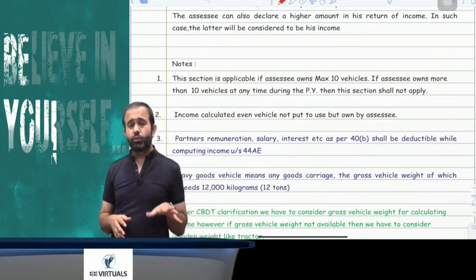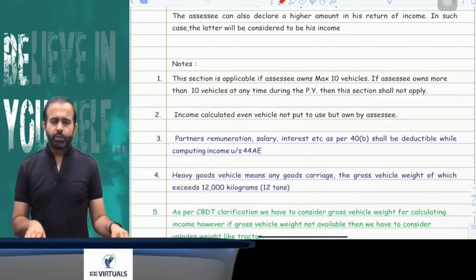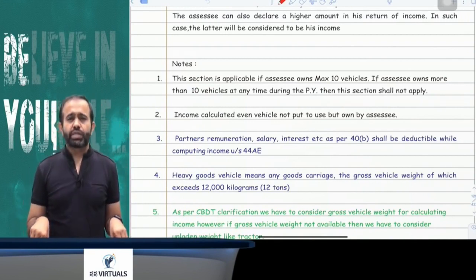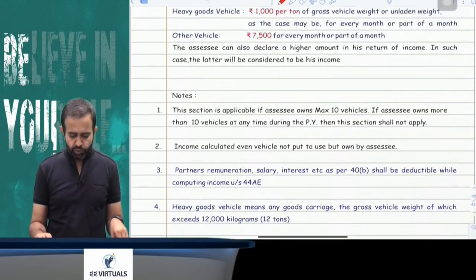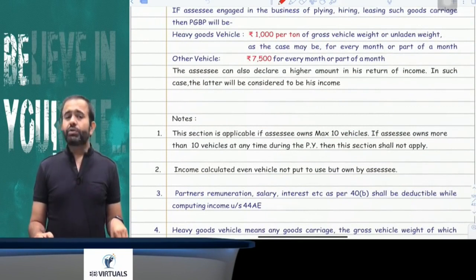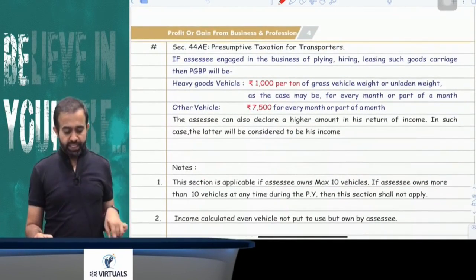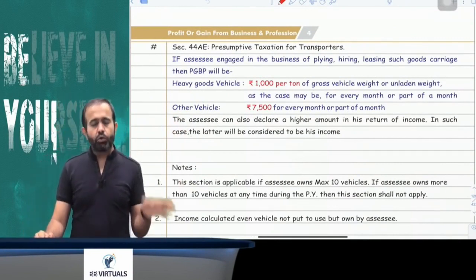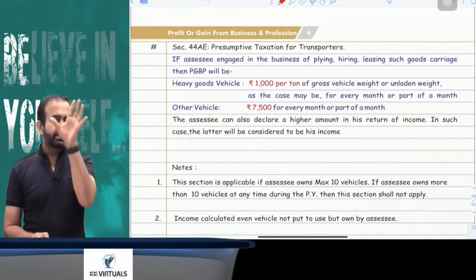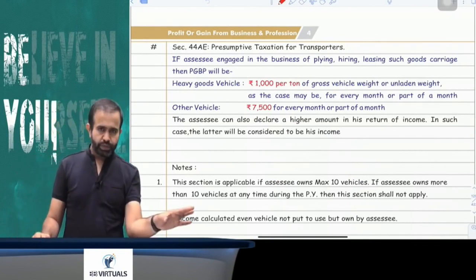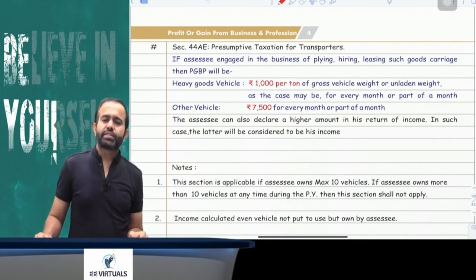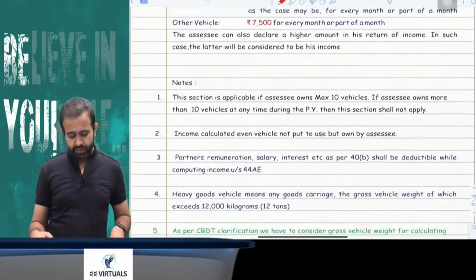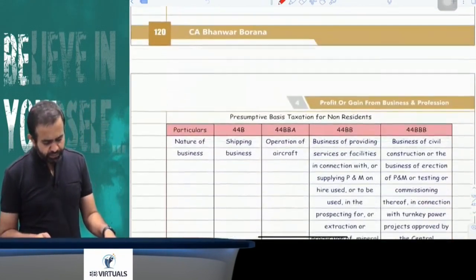But suppose the assessee wants to declare lower income, then the assessee is required to maintain books of accounts and get them audited. Now try to understand, from whatever income is calculated as per this provision, expenditure under sections 30 to 38 is not allowed. But whatever remuneration and interest is paid to a partner is allowed as deduction under section 40B, meaning 40B deduction is available here.